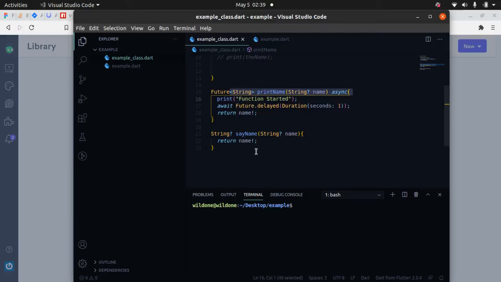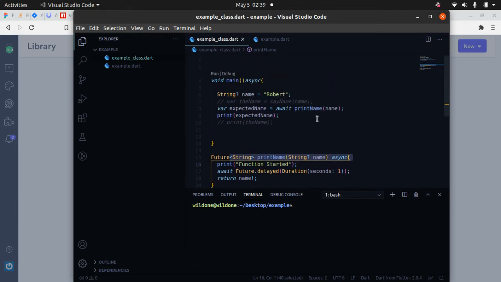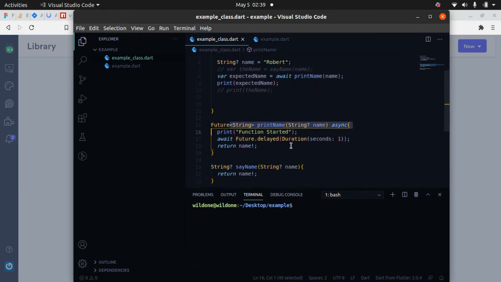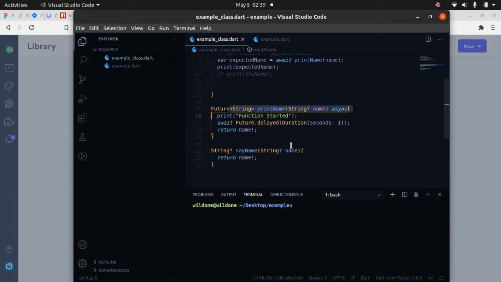So in today's video, we're going to talk about futures. We're also going to talk about async, and we're also going to talk about await. Essentially, what these three keywords help us do is manage things within our function that are yet to happen, in a sense.